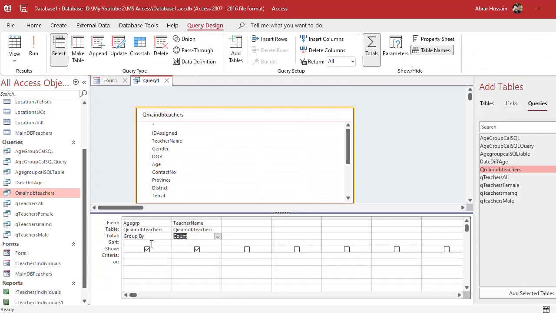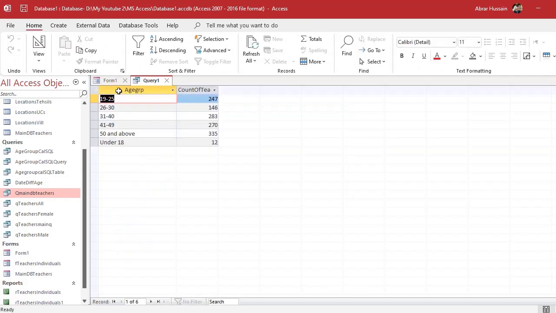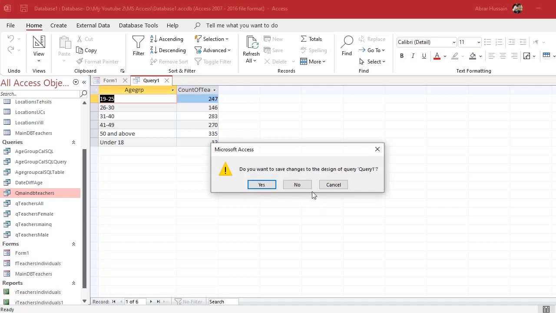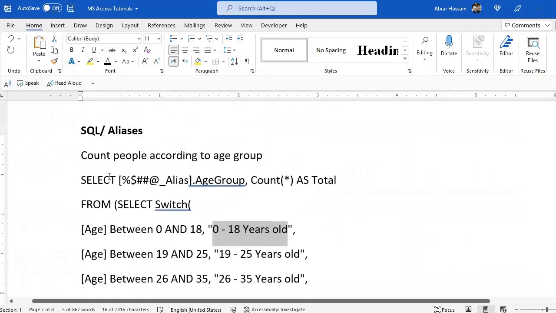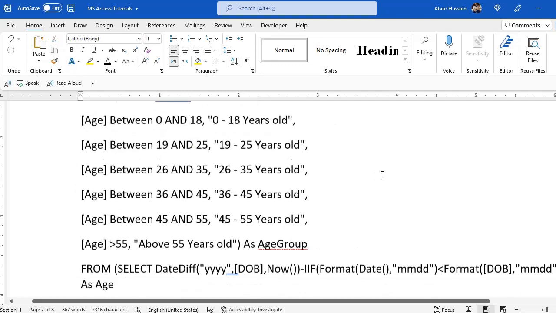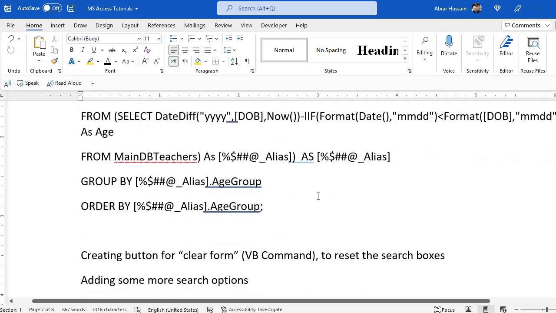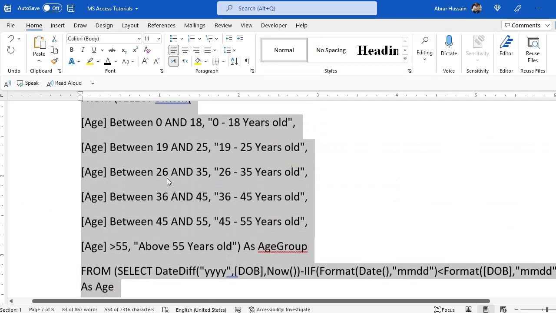Now you can do it here for the sorting to ascending and descending. And here now you will see all these in the ascending. If you want this in the SQL, to do it in the SQL, if you don't have that column developed in the main DB teacher, then this is the code that I will paste in the description of this video also, so you can take it from there because it's very lengthy code here.